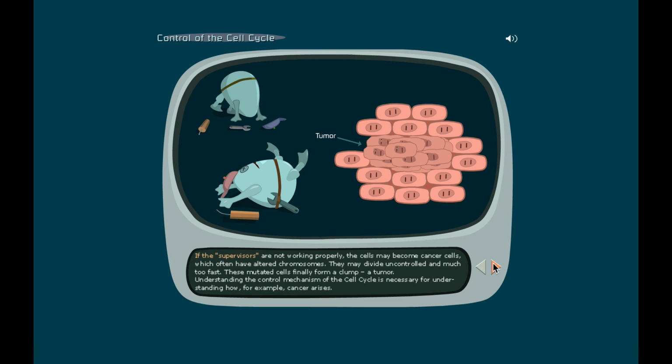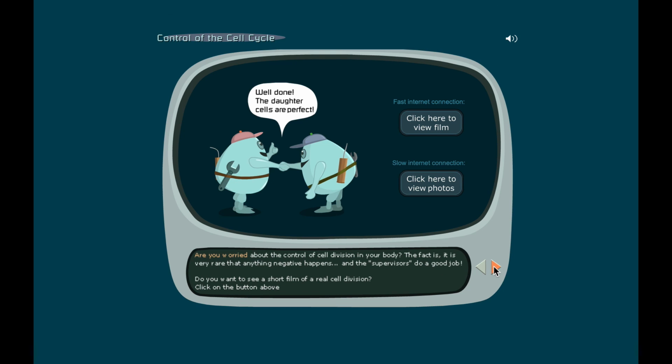Okay. Very good. If the supervisors are not working properly, the cells may become cancer cells, which have altered chromosomes. They may divide uncontrolled and much too fast. These mutated cells finally form a clump, a tumor. Understanding the control mechanism of the cell cycle is necessary for understanding how, for example, cancer arises. All right. And here we have an example of a tumor mass, multiple cells that have errors that are clumping up and piling on top of each other.